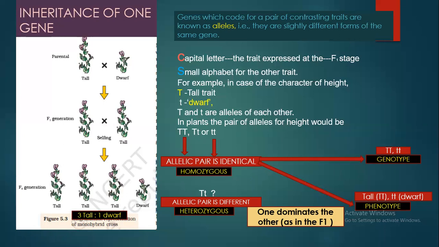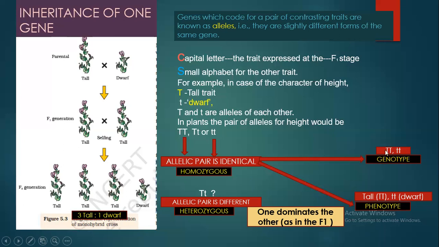If you show those two genes with alphabets, like capital T or small t or even capital T small t, then you are representing the genotype. You are telling what two genes you have received from your parents for a particular trait. That is called genotype when written in alphabets.